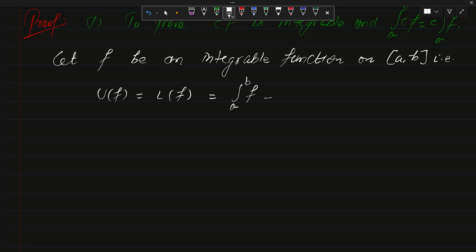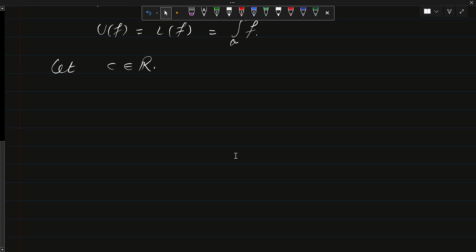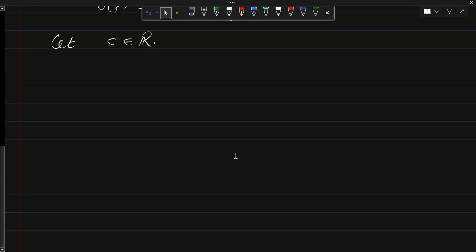So we have this one; the moment we say f is integrable, this means we have this. Now since c can be any number, let c be any real number. Now c can be a positive real number, c can be a negative number, and c can also be zero. For c equal to zero there is no discussion needed. So now we talk about when c is negative and c is positive, and a special case when c is -1.